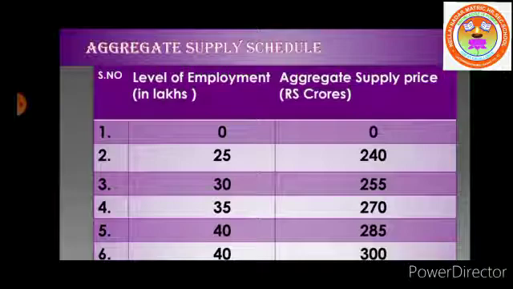The aggregate supply function is an increasing function of the level of employment. Then the aggregate supply price reaches 300 crores and continues to increase, but there is no further increase in employment. According to Keynes, the aggregate supply function is an increasing function of the level of employment.